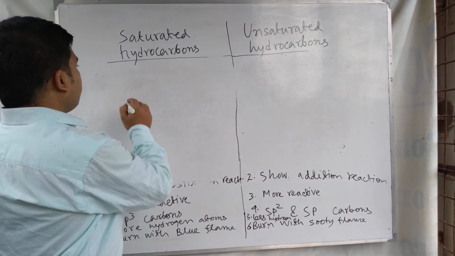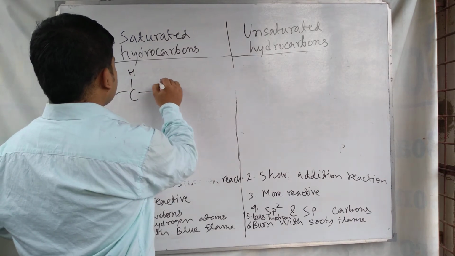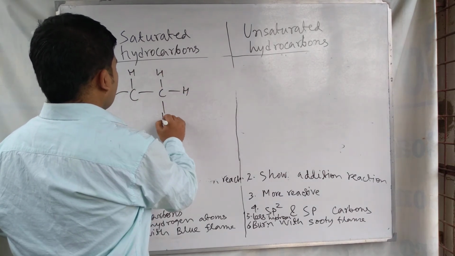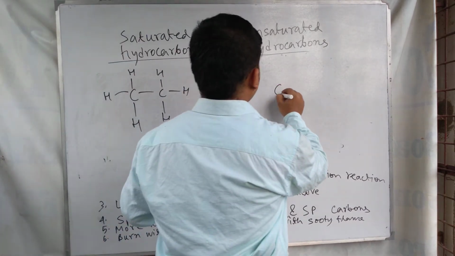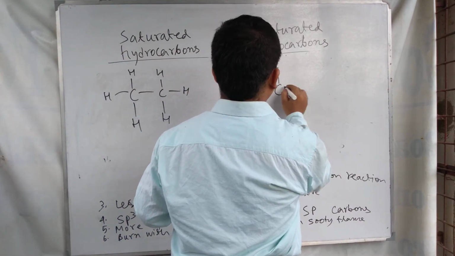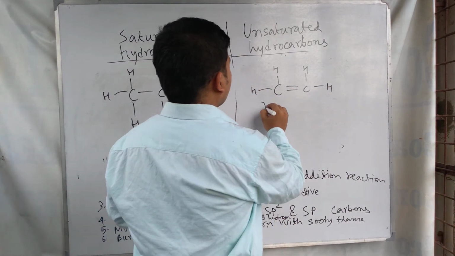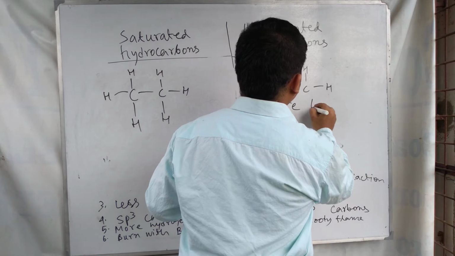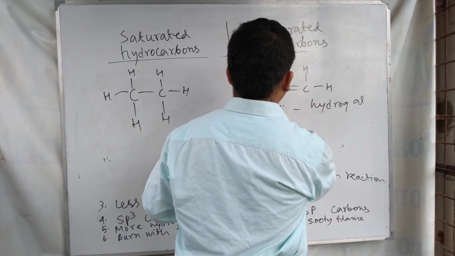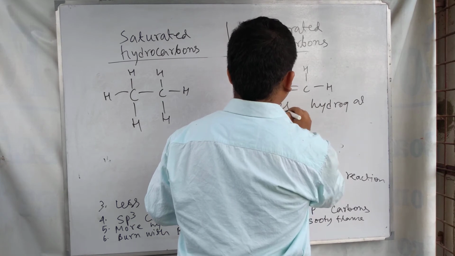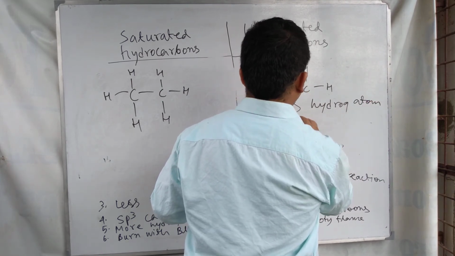The next important difference: see, this is a saturated hydrocarbon and this is an unsaturated hydrocarbon. Here more hydrogen atoms are present, and here less hydrogen atoms are present.